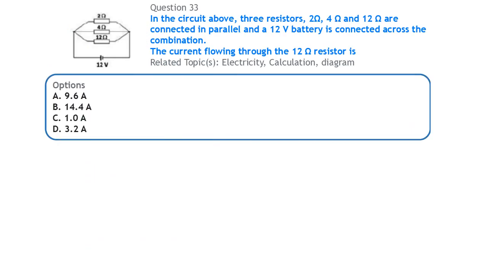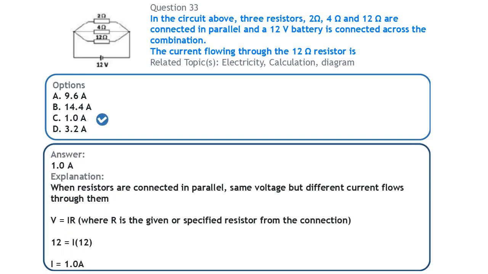Next, we have a diagram here. We have to calculate the current flowing in the 12 ohm resistor. Now, when resistors are connected in parallel, the same voltage will be across them, but different currents. Since it is the same voltage across them, we will recall from Ohm's law that V is equal to IR.